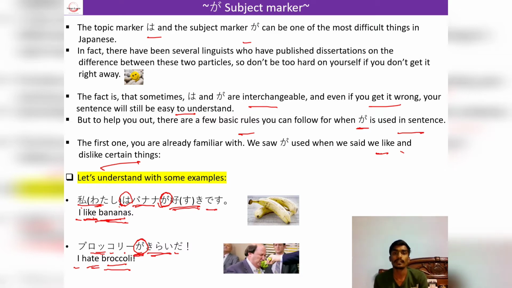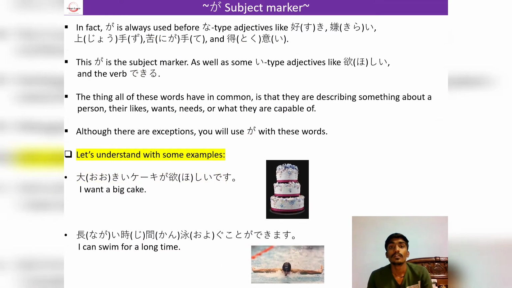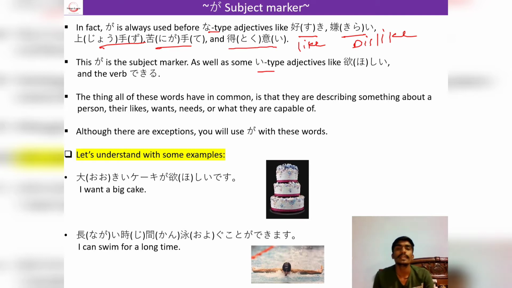Let's see another examples and another rules to understand the Ga particle. There are two types of adjectives in Japanese. First one is na adjective and second one is i type adjective. Na adjectives are like suki, which means like, kirai, which is dislike or hate, jozu, nigate, tokui, etc. These are the na type adjectives, and i type adjectives are like hoshii.